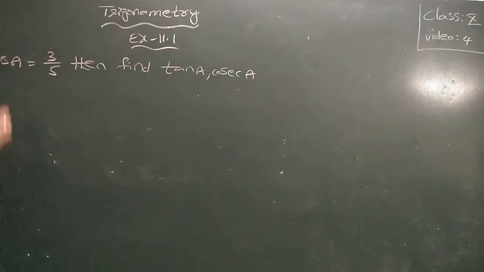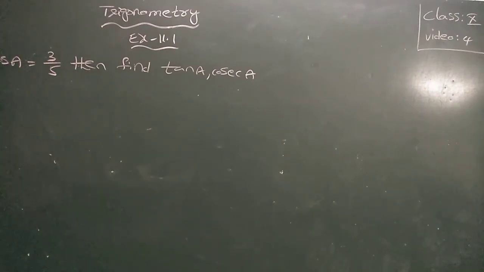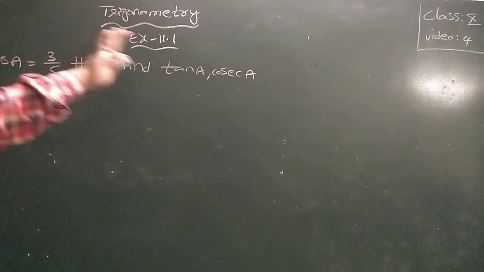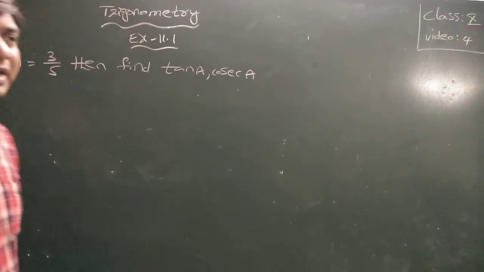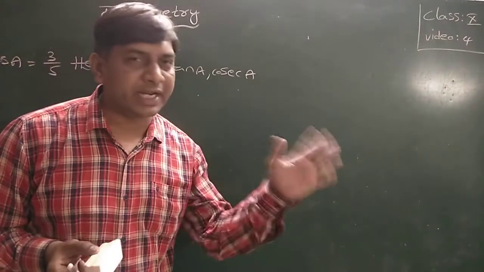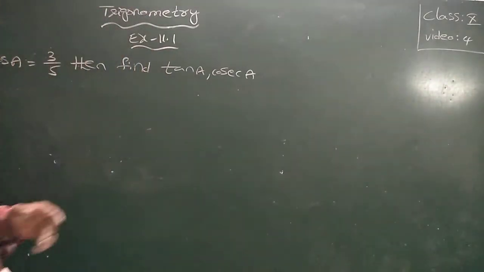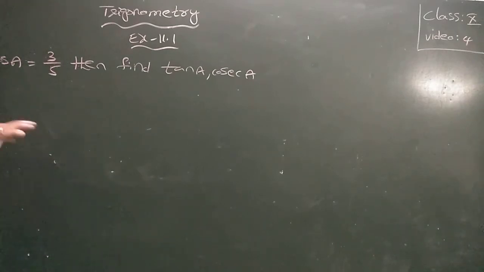To find these, I have still not introduced the formulas here. Till now, whatever trigonometry I discussed was in a right angle triangle. There is no such condition that trigonometry exists only in a right angle triangle. In any triangle we can establish the relation by drawing a perpendicular or altitude. Here you have direct problems of right angle triangles only.